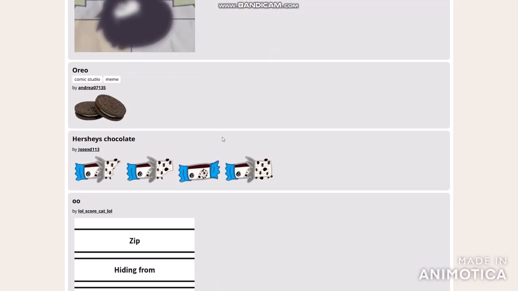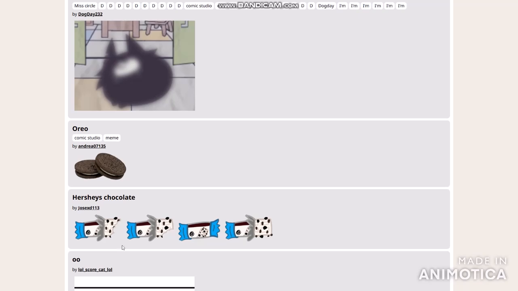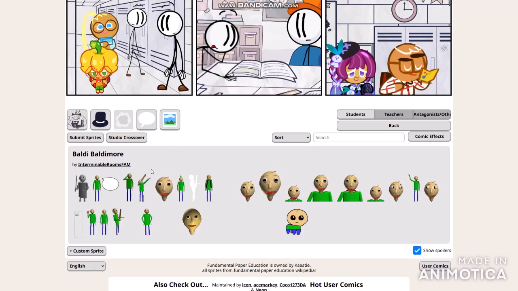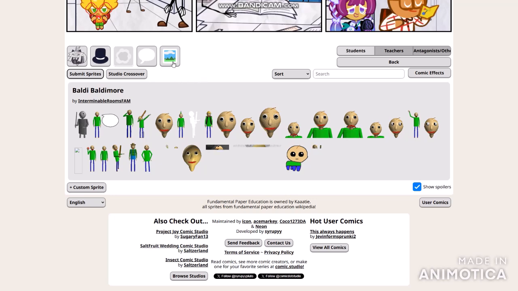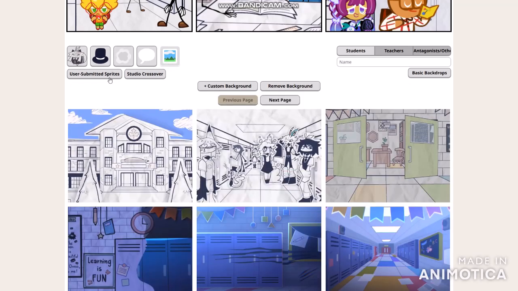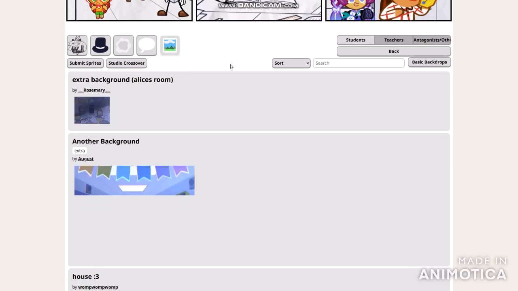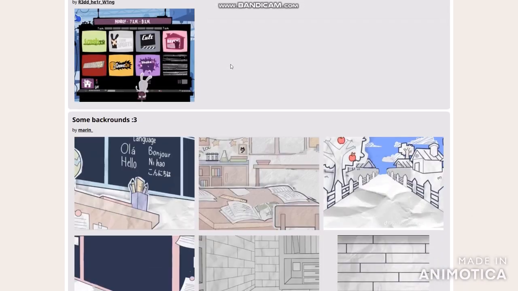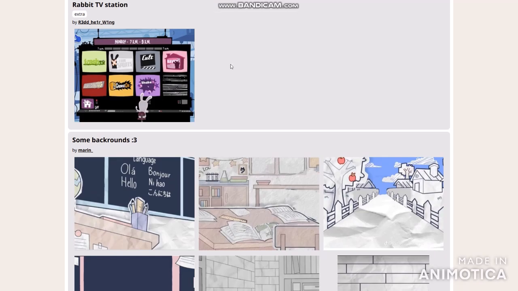Whenever I found out, it wasn't going to be found whatsoever, even the chocolate bars and many more. There must be Baldi from Baldi's Basics in the background. More backgrounds, containing rooms, a house, and many more, like the science classroom or some math classrooms.